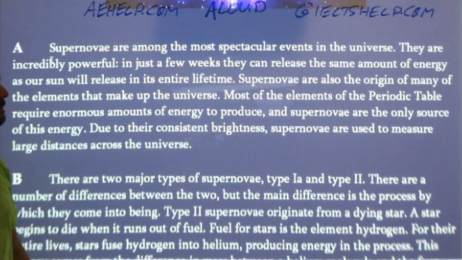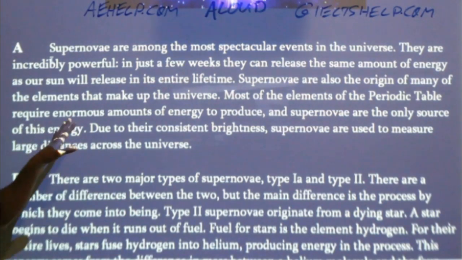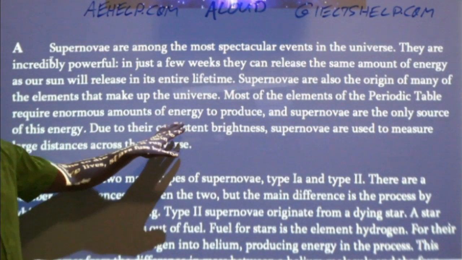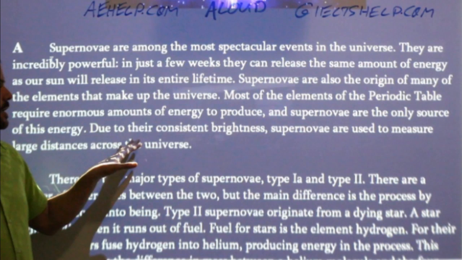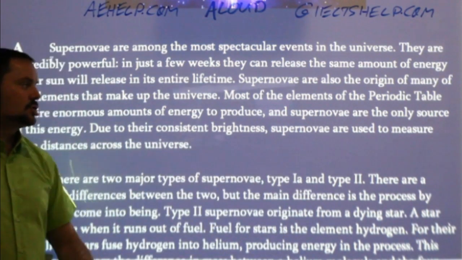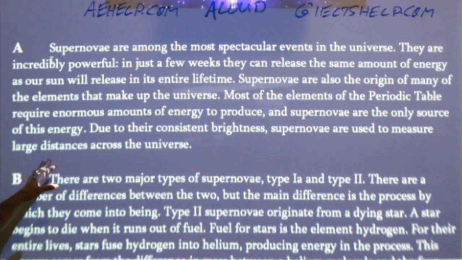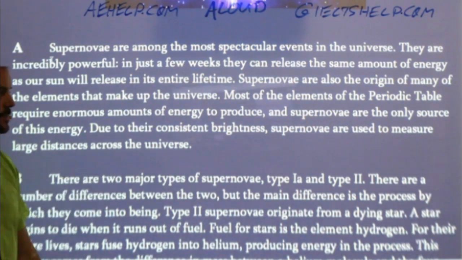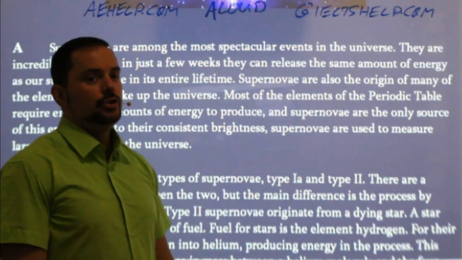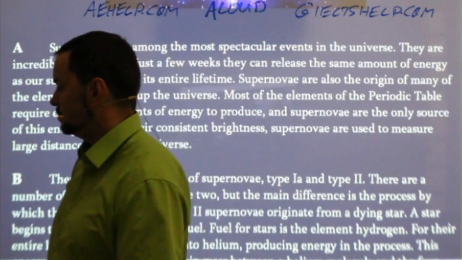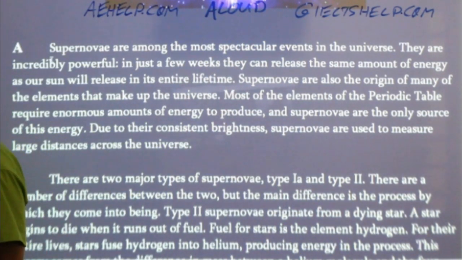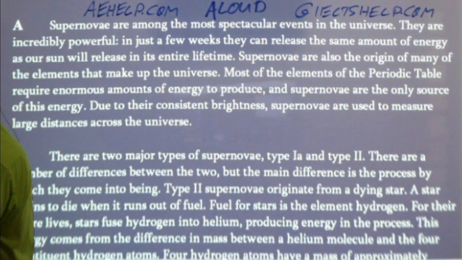Most of the elements of the periodic table require enormous amounts of energy to produce, and supernovae are the only source of this energy. Due to their consistent brightness, supernovae are used to measure large distances across the universe. What is this paragraph about? So what is this paragraph about?